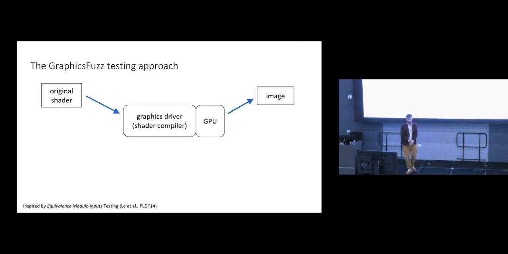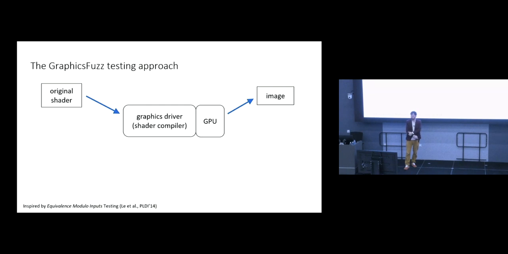But roughly speaking, you can think of a graphics shader, a GPU program, as being fed into a graphics pipeline, which comprises the graphics driver, which is the code that controls the GPU, and then the GPU hardware itself. And inside the graphics driver, there is a shader compiler that is going to compile the input shader program to GPU-specific machine code to run on the device. And ultimately, you're going to get an image displayed on the screen for one frame of the GPU computation.